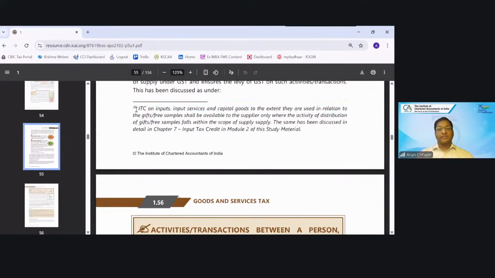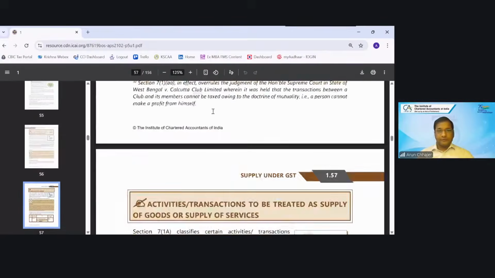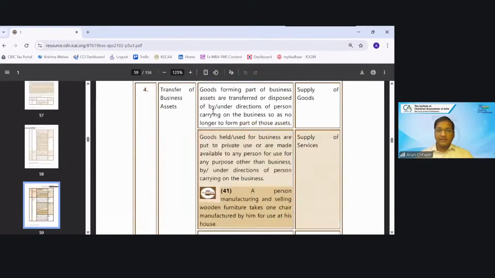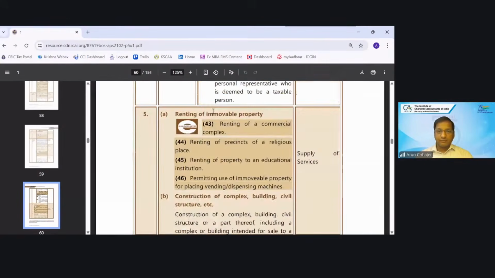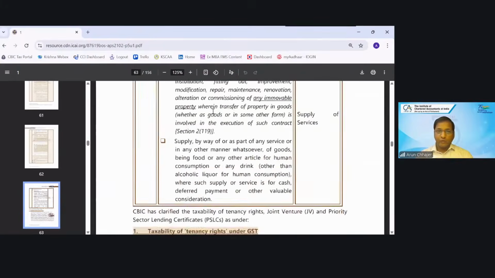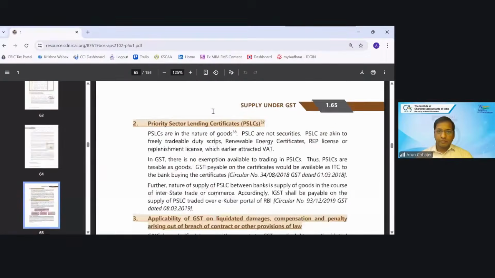Also there is some concept of ITC that we will discuss in the ITC chapter. Now let's see schedule 2. So you can read that circular. There are a lot of circular clarifications.